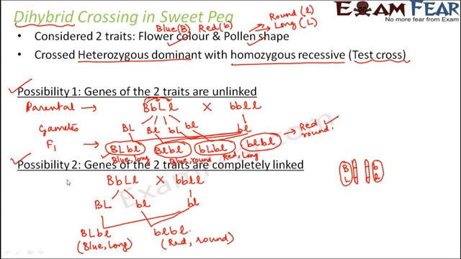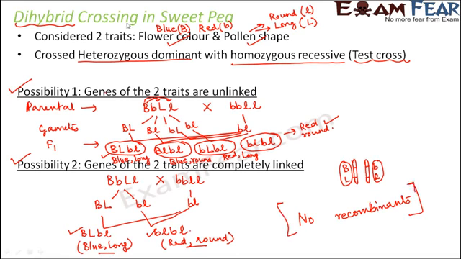In possibility 2, when the genes were completely linked, we saw that in 100% of the offsprings, we have the parental traits. So this is like parent, this is also like parent. So you do not have any recombinations. In this case, there is no recombinations. In the other case, there are 50% recombinations.